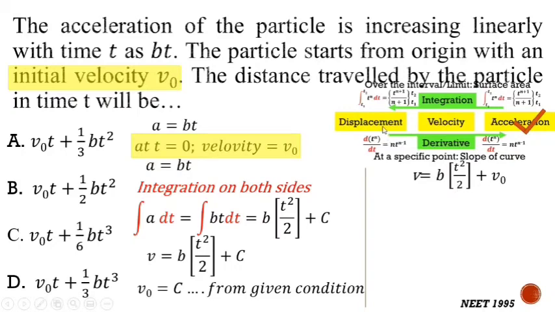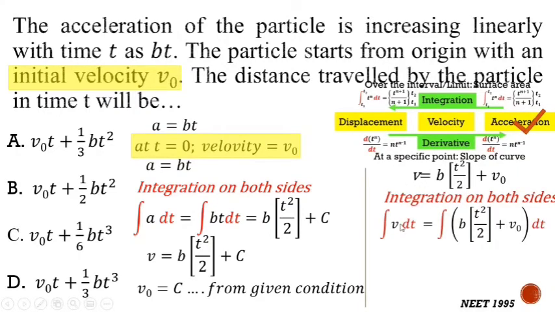Now to find out displacement, we know that we need to take the integration again. So integrating on both sides, this will give integration of v dt equal to integration of (bt square by 2 plus v0) dt. Here integration of v dt is nothing but displacement or distance. Distance equal to, now let us take the integration, increase power and divide power.